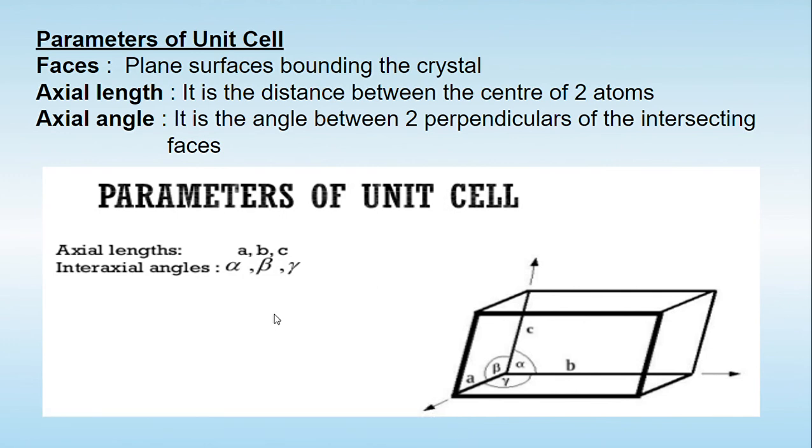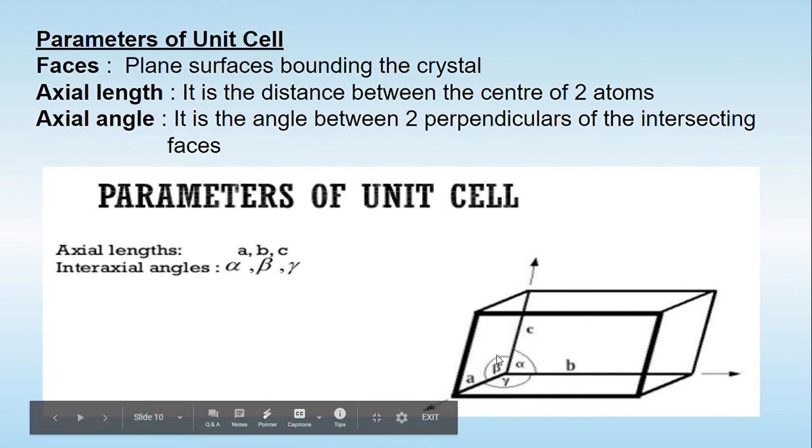Another one is called the axial angle. The angle which is present between these two perpendicular intersecting axes. That is, let's say in this case, between the C and the B, that's shown by alpha, between A and C, that's called beta, and between A and B, that is shown by gamma.